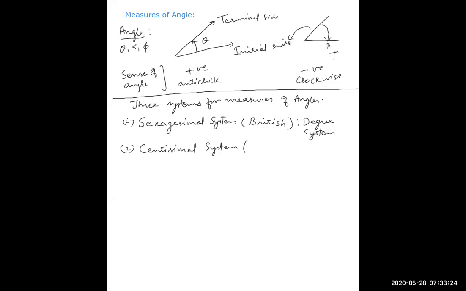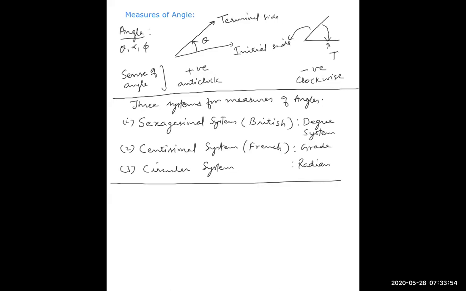This system is also called the French system or grade system. And the third one is known as the circular system, or you can say the radian system. These three systems are popular.